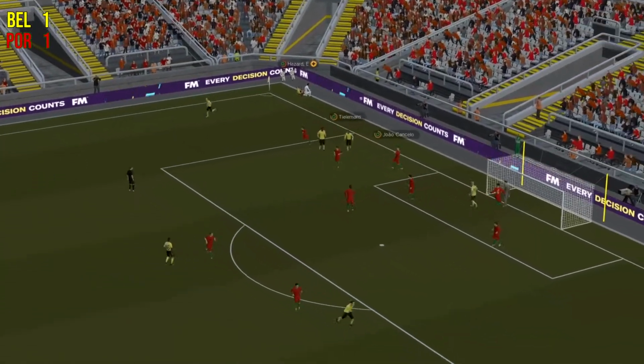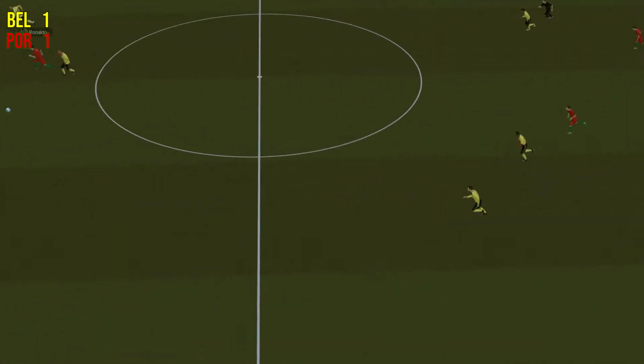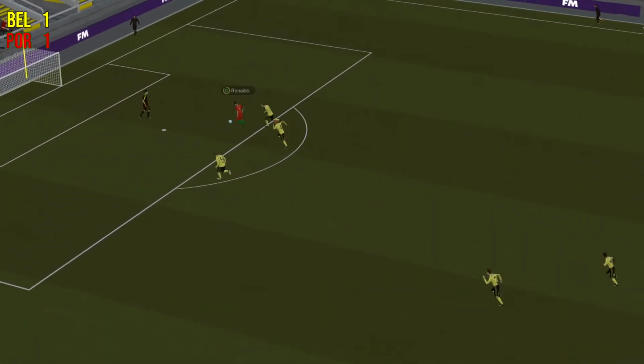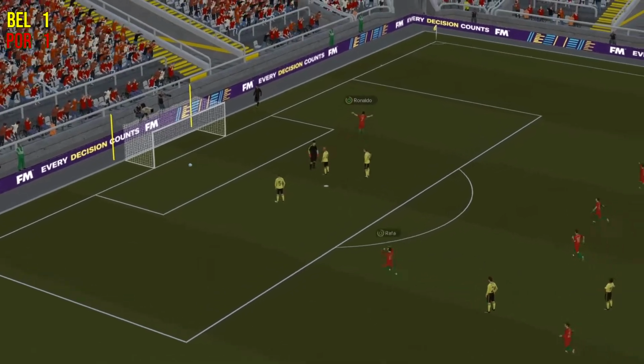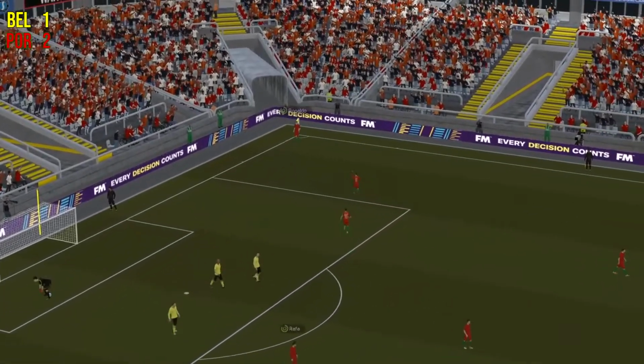It's a throw-in for Belgium. Hazard has picked up a little bit of a knock. Wait and see how he's going to last. It's a ball from Rafa to Ronaldo, who makes it 2-1 for Portugal. They were behind, and now they've gone in front. It's 2-1 with 24 minutes gone.